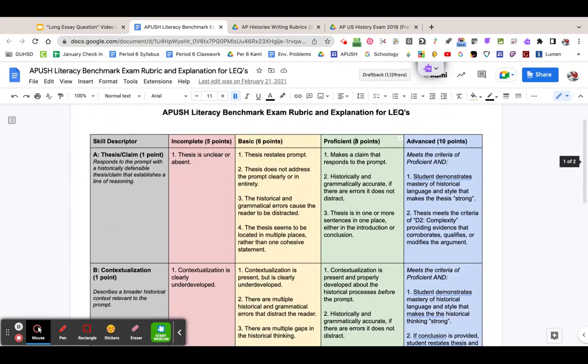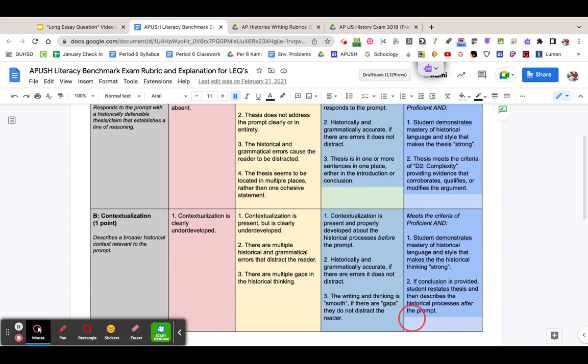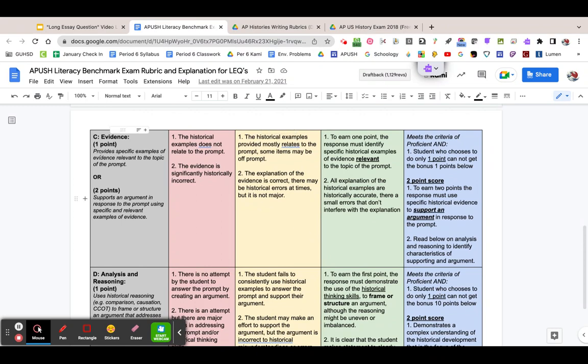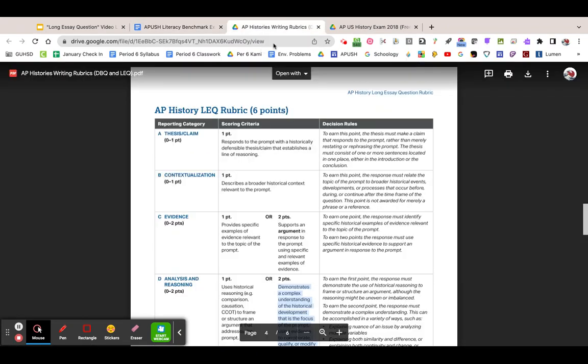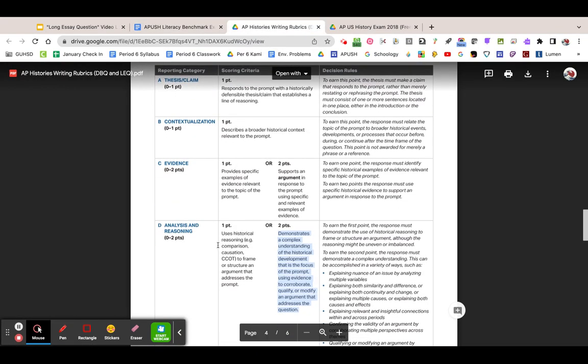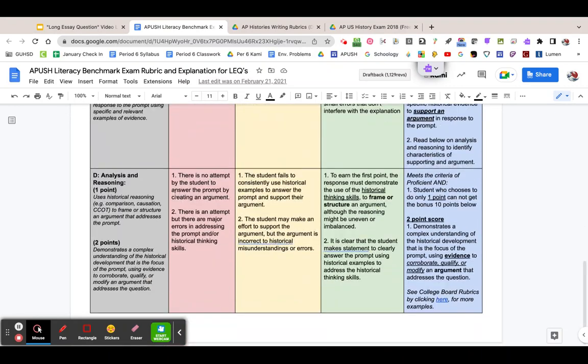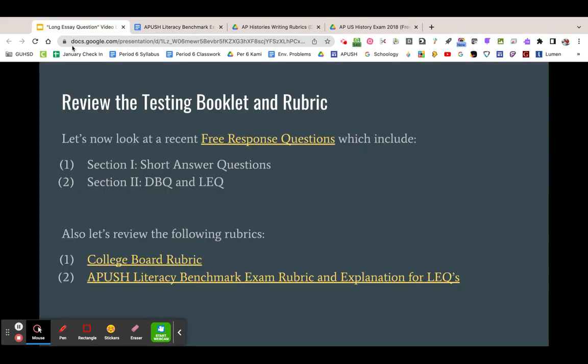I'm not going to spend too much time, but remember, our goal is always to get proficient and advanced. And how you get proficient and advanced is by doing these things. I've labeled them according to the rubric that we have here. So if you understand how to get the D first point, you go over here to your D, and there's the first point, and it talks about how you get the first and also the second point. So there's that.